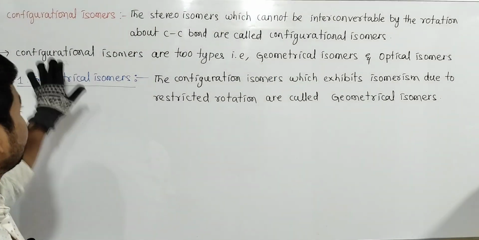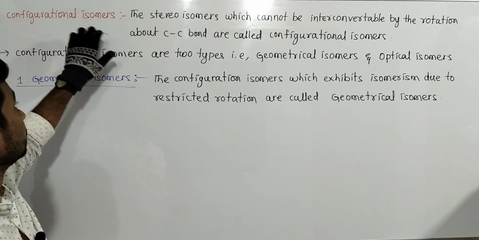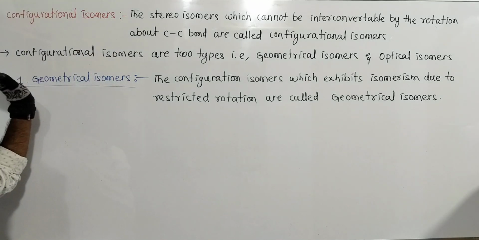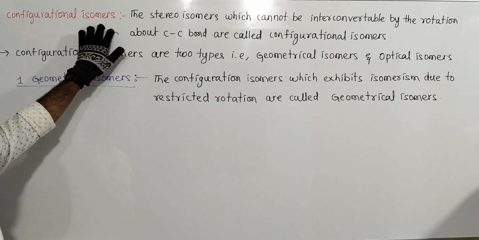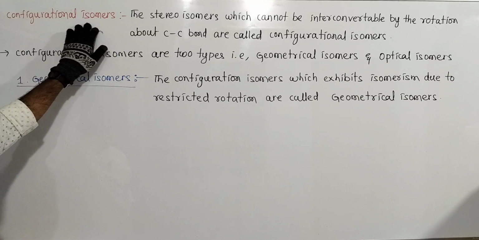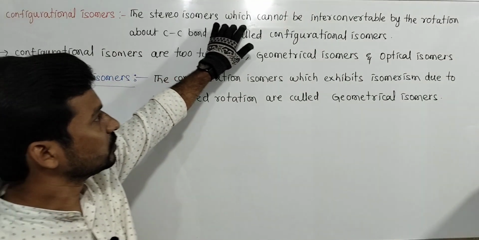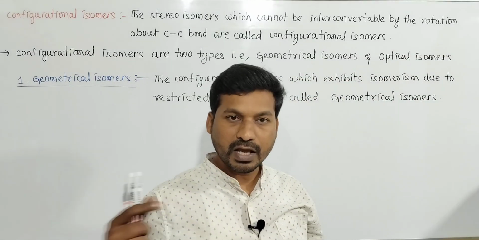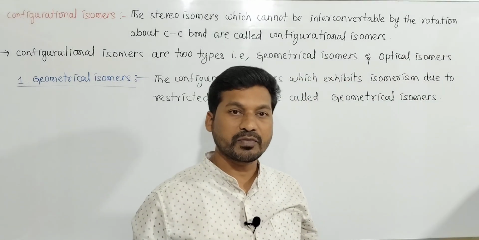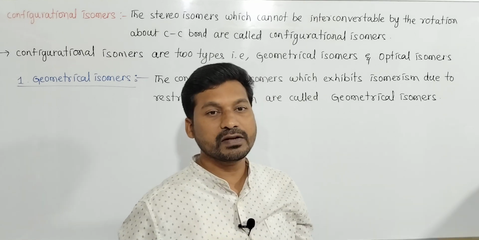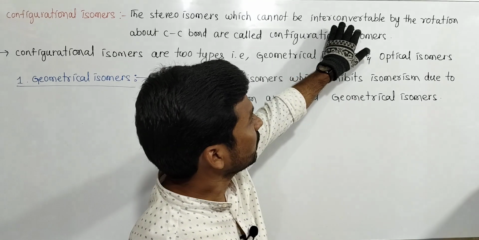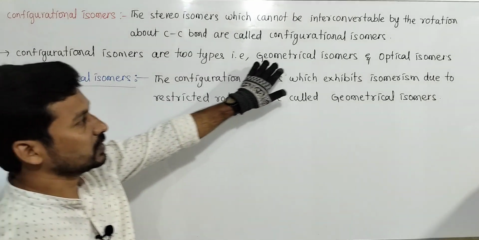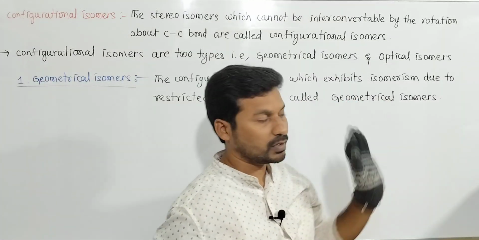Configurational isomers. In stereoisomers, the first kind is conformational isomers, the second kind is configurational isomers. What are configurational isomers? The stereoisomers which cannot be interconvertible. Those that can be interconvertible are conformational isomers, and those that cannot be interconvertible are configurational isomers. Configurational isomers are of two types: geometrical isomers and optical isomers.